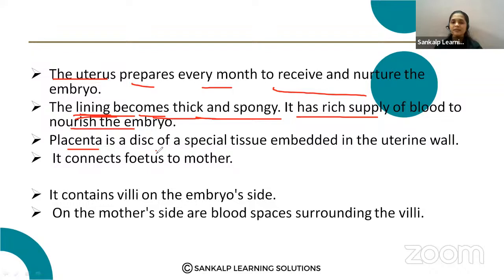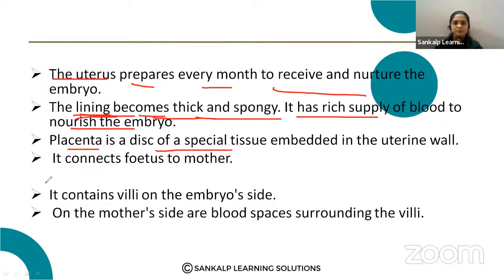And the placenta is a disc-like special tissue embedded in the uterine wall, and it connects the fetus to the mother. The placenta provides nutrition for the developing embryo from the mother's blood. And any waste materials present are removed by the placenta.